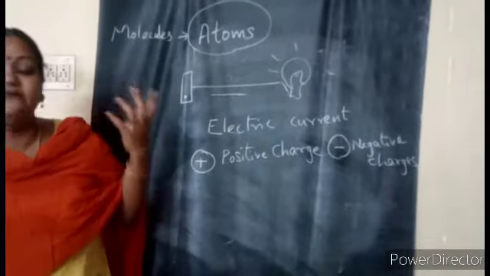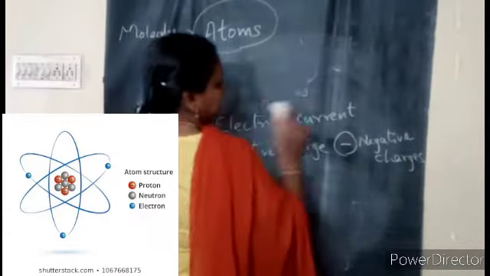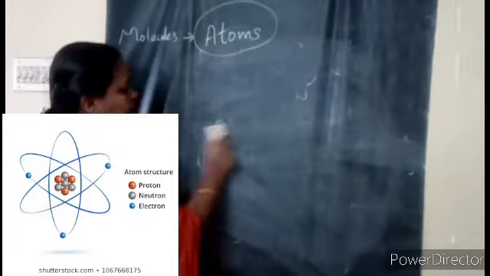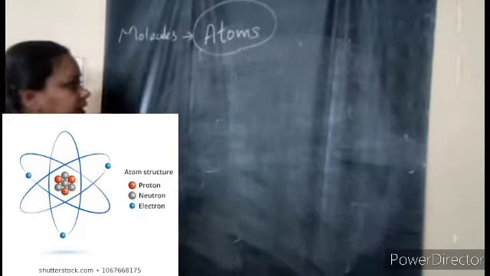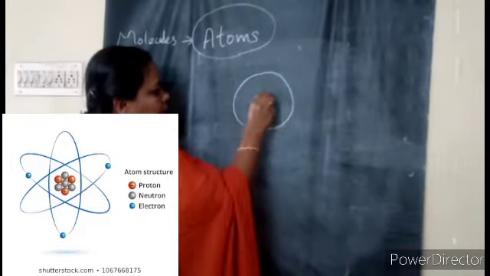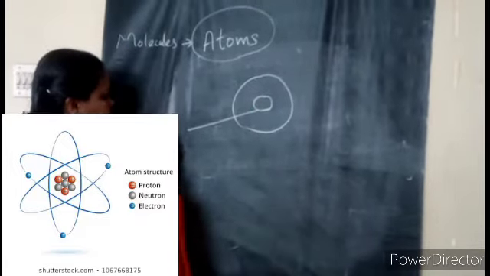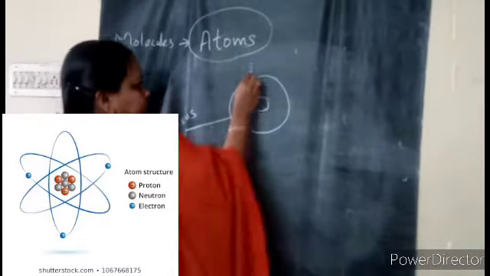It is a very interesting thing to know about this atom. We will take a close look at it and then we'll move on to our electricity. See, an atom will have a nucleus like this, children. This is the atom.